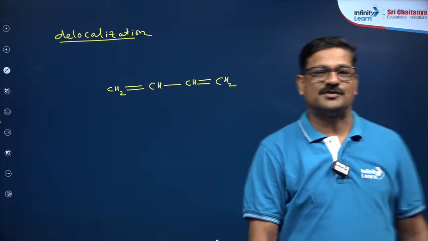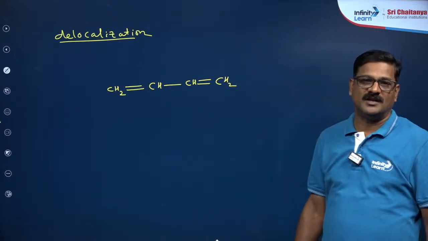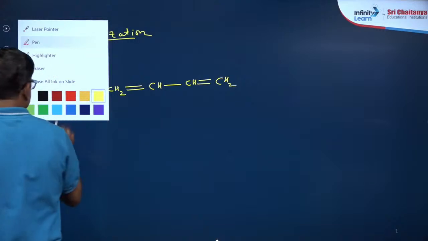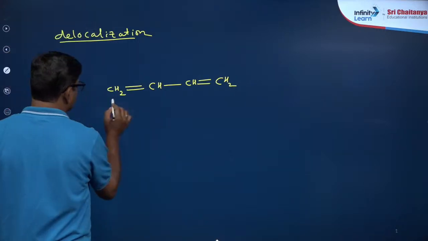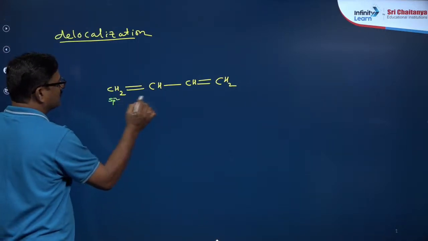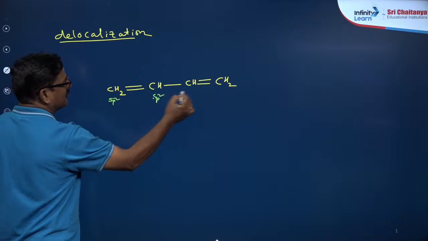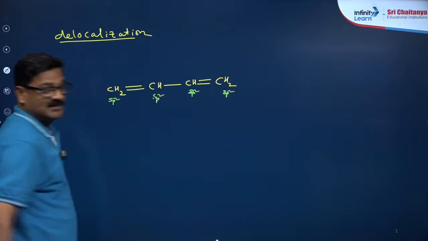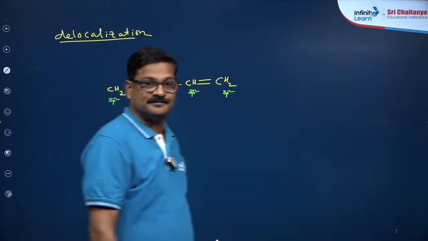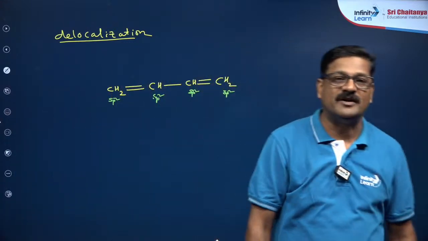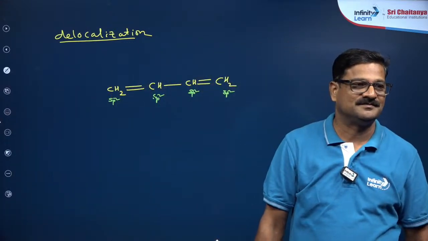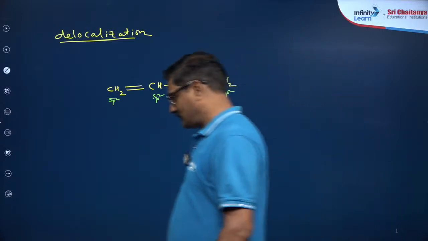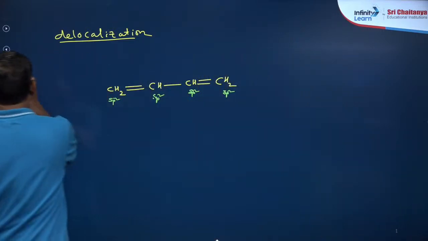So this is the structure of but-1,3-diene. What is the hybridization of this? The hybridization is sp2, sp2, sp2 and sp2, right? What is the geometry of sp2? It is trigonal planar.